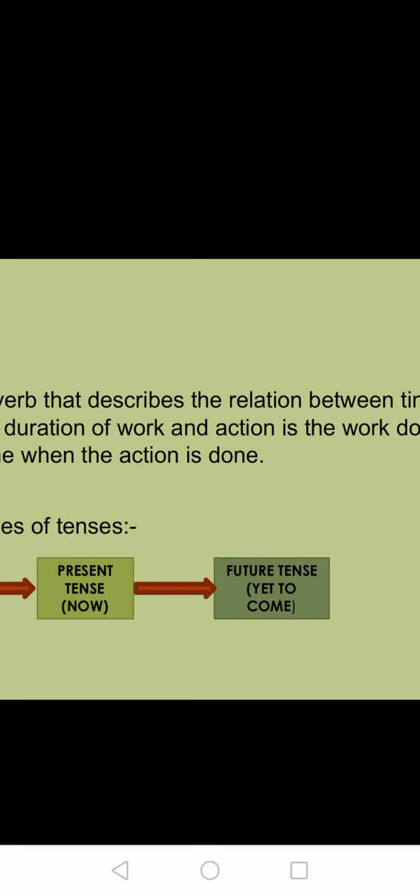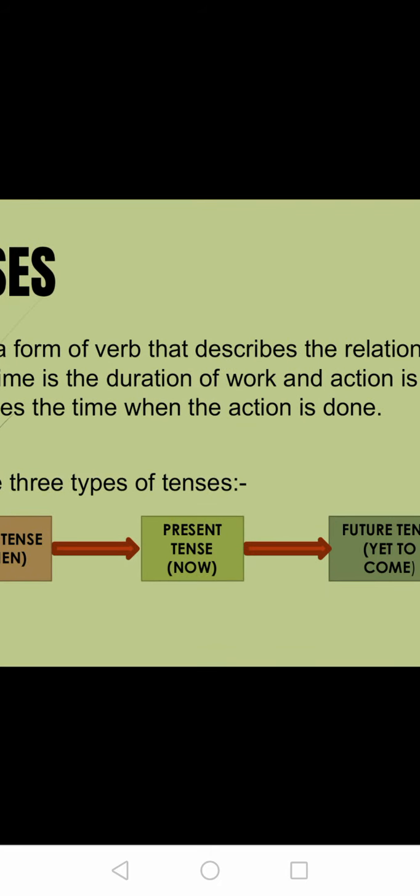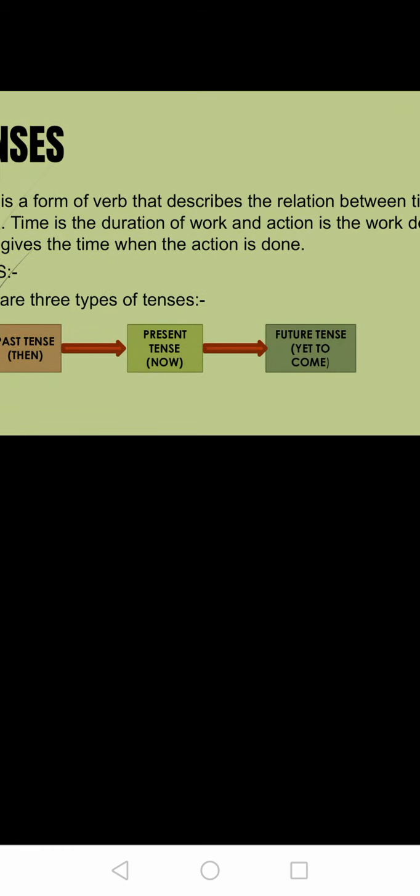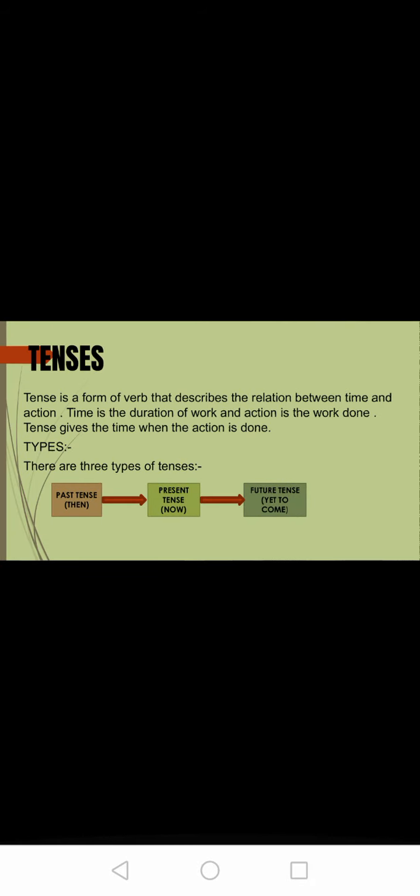So past means then, over it is. Present means now, and future tense means yet to come. So these are the three types of tenses.